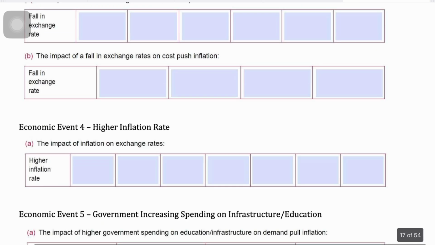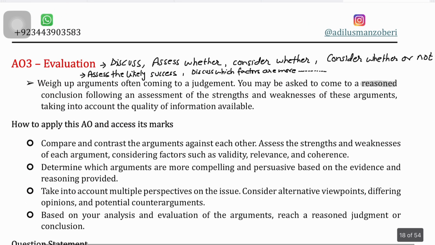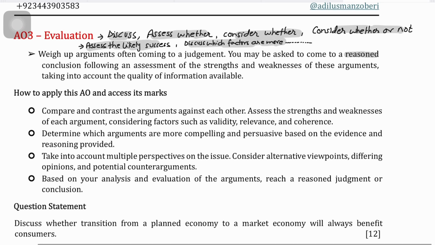Also, moving forward, as far as the evaluation is concerned, assessment objective 3 for questions like discuss, assess whether, consider whether or not, assess the likely success, discuss which factors are more. All of these are questions that would involve evaluation, and obviously evaluation involves weighing up the arguments and then coming to a judgment or a conclusion. And make sure that your conclusion is reasoned. You may be asked to come up with a reasoned conclusion following an assessment of the strengths and weaknesses of these arguments, which would obviously precede evaluation in your analysis, taking into account the quality of the information available, right?